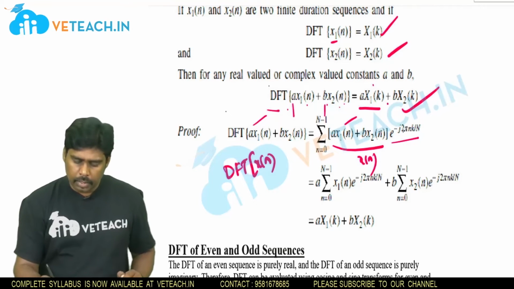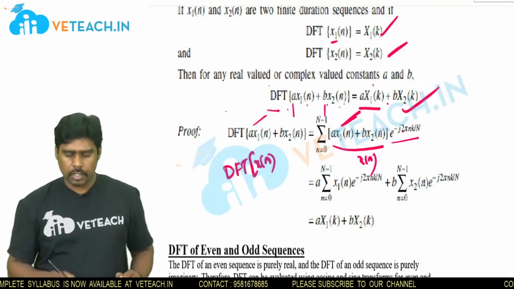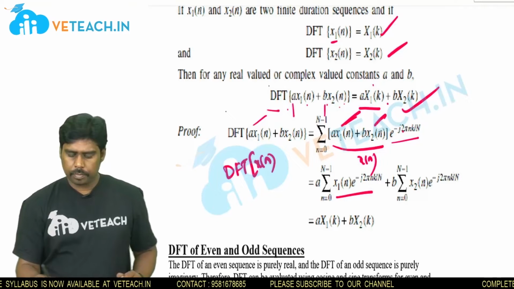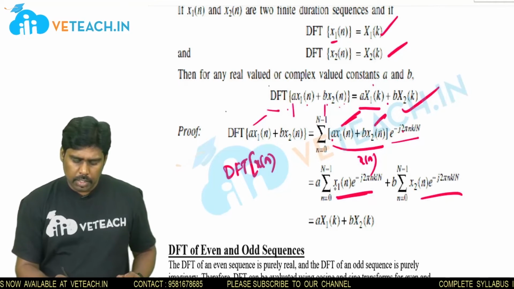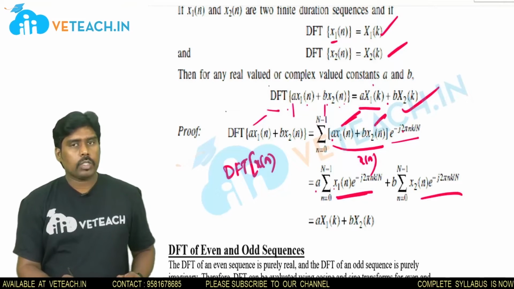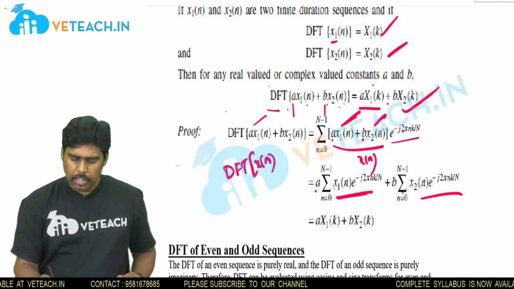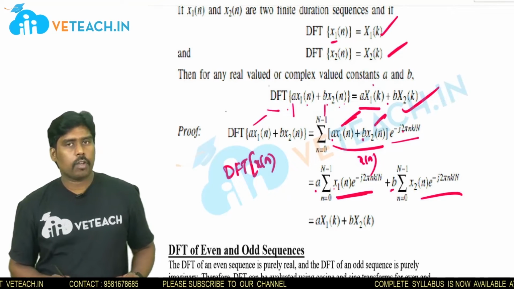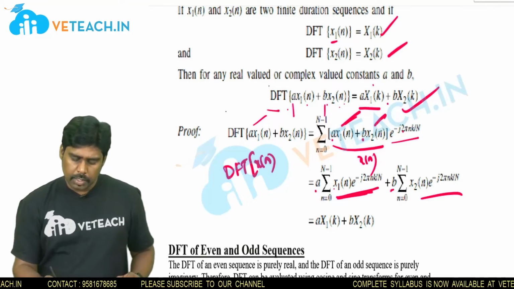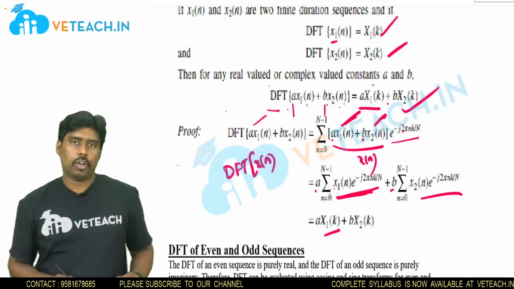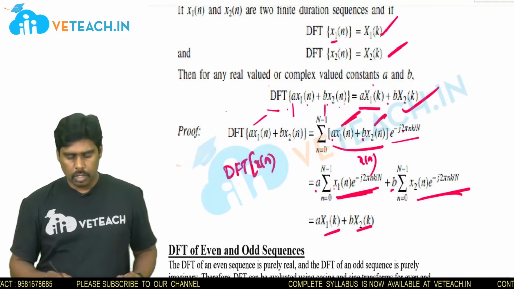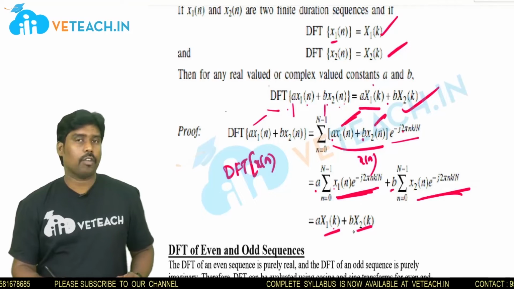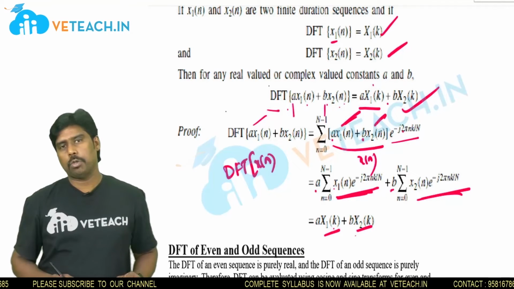Simplify this, taking the e term separately for each. Since a is there, bring a outside the summation. Since b is there, bring b outside the summation. This part is nothing but X1 of k and this part is X2 of k according to the formula. So this is proved: a into X1 of k plus b into X2 of k.